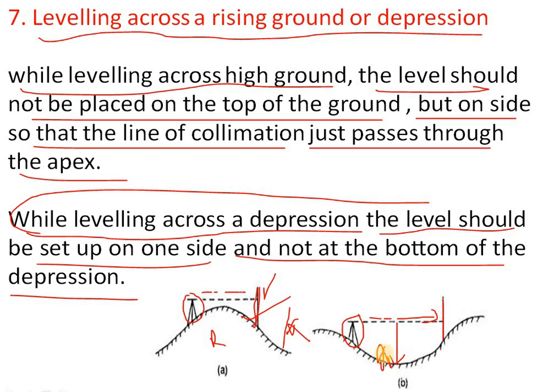If we keep it here, we cannot see the levels. So we have to keep it at the top and front side of the levels. These are the difficulties faced in leveling. So in total, we have done 7 types of leveling. Thank you, have a nice day.